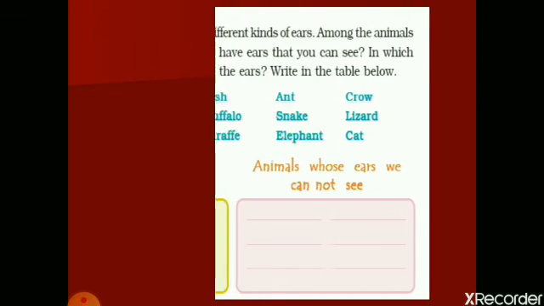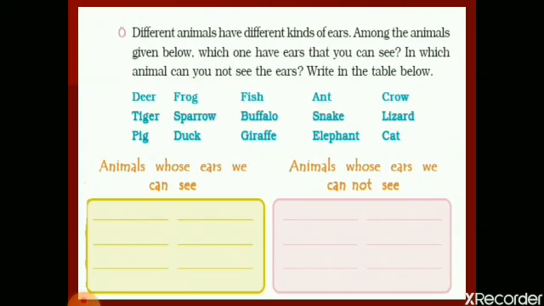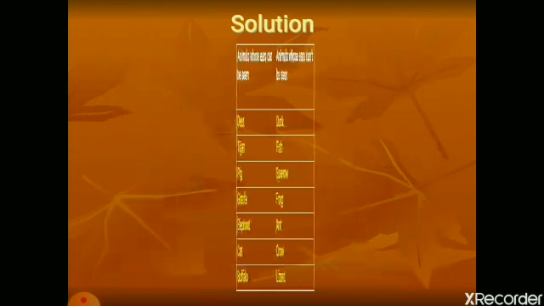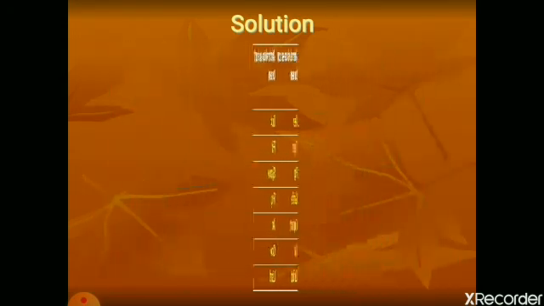The next exercise is to apply what you have learned here. You are going to write the animals whose ears we can see in the first box. In the second box, the animals whose ears we cannot see. Again, the answer is here. Check it and correct it yourself.